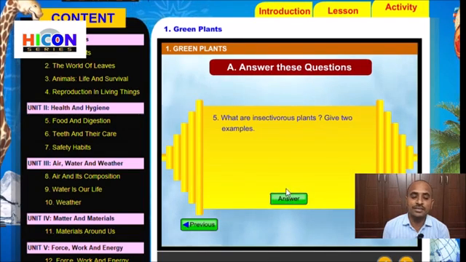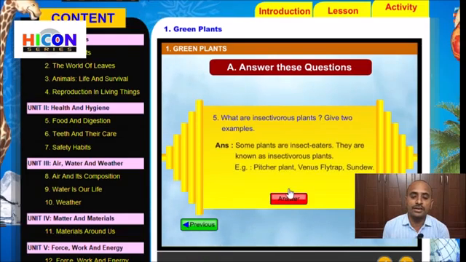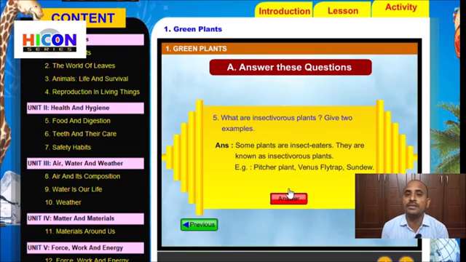So children, let us see the answer for this question. Some plants are insect eaters. They are known as insectivorous plants. Examples: pitcher plant, Venus flytrap, sundew. Children, we have discussed in our chapter that some plants do not have green parts to prepare their food. So these insectivorous plants do not prepare their food by photosynthesis.